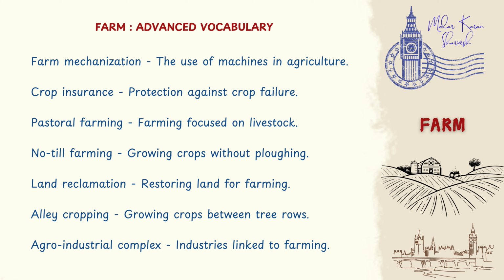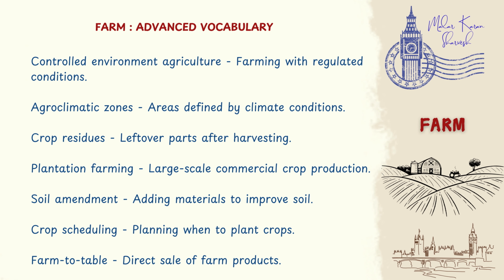growing crops without plowing, land reclamation, restoring land for farming, alley cropping, growing crops between tree rows, agro-industrial complex, industries linked to farming, controlled environment agriculture, farming with regulated conditions, agroclimatic zones, areas defined by climate conditions, crop residues, leftover